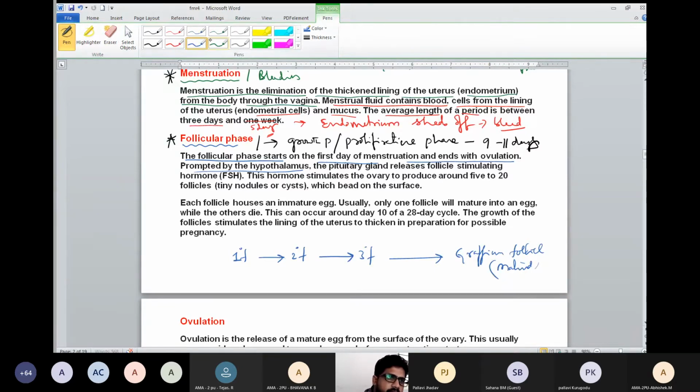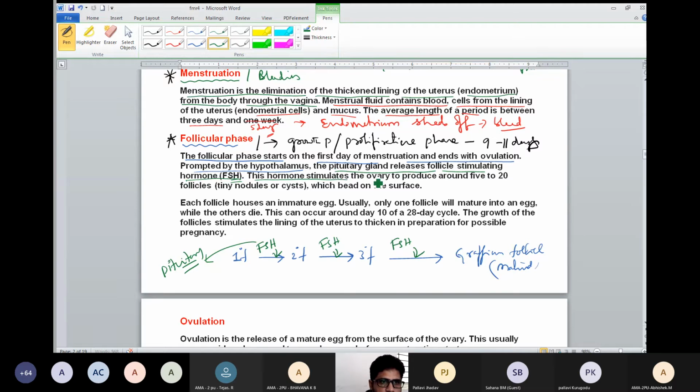So for every growing follicle, what is required? Follicle stimulating hormone action is required. From first to second, second to third, third to fourth, follicle stimulating hormone is required, and it comes from the pituitary. That's why, very early in this concept, I told you what structures, glands and hormones are required for the menstrual cycle. Understand? So in the follicular phase, the pituitary releases follicle stimulating hormone, called FSH.